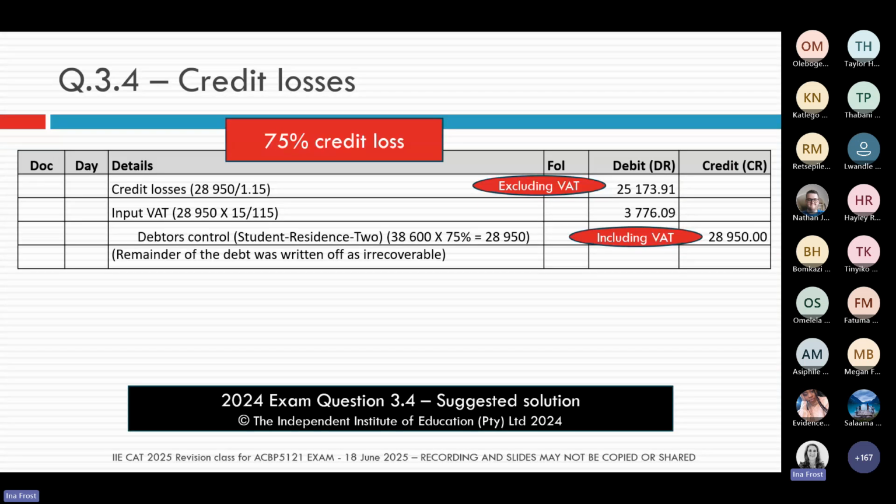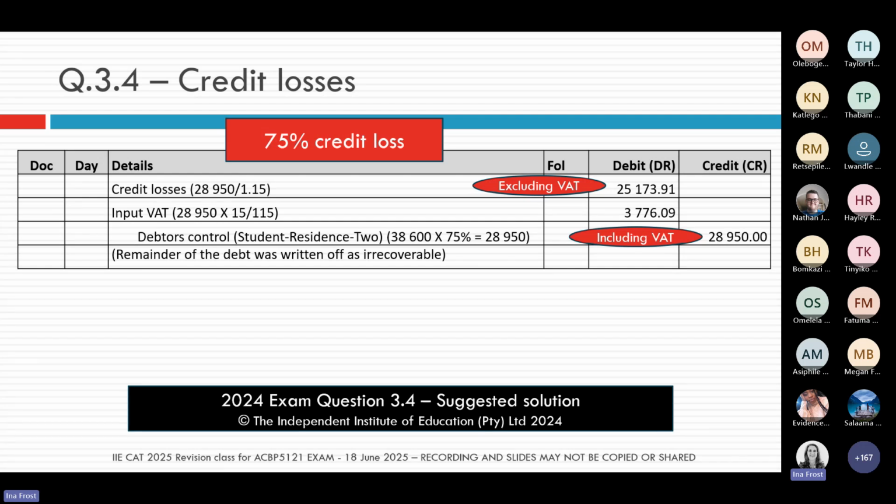Okay, so in the general journal then, how are we going to record the transaction? First, we're going to write down which general ledger accounts I'm going to debit. We're going to debit the credit losses account, and the credit losses account is an expense account. We're going to use the amount excluding VAT, so I'm going to use my Learning Unit 3 VAT calculations. Then we're going to also debit, so we're going to debit two accounts. We're also going to debit the input VAT account, and in that account, we're going to put the actual VAT amount.